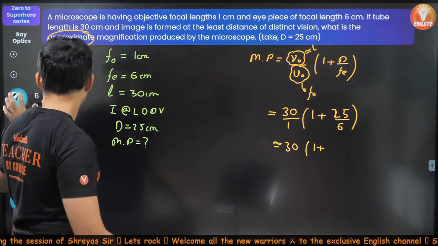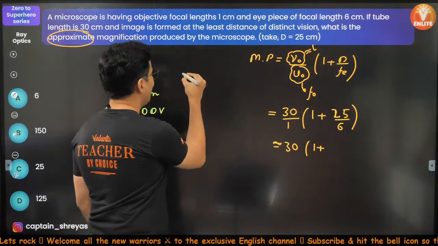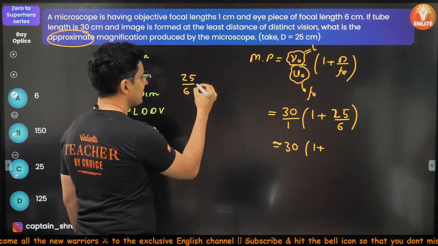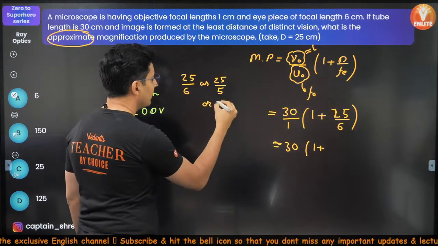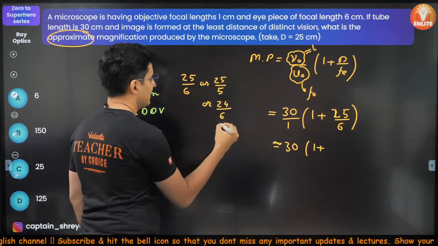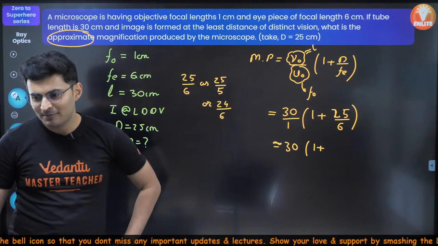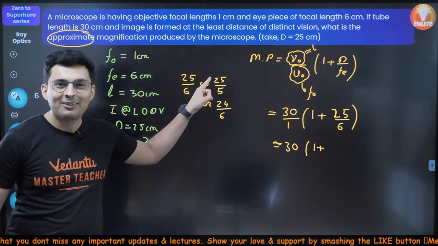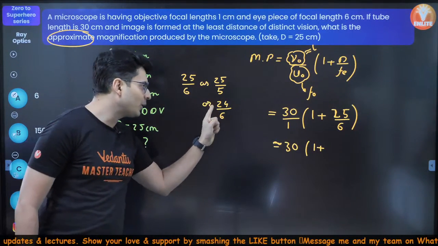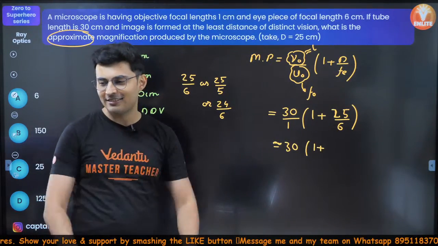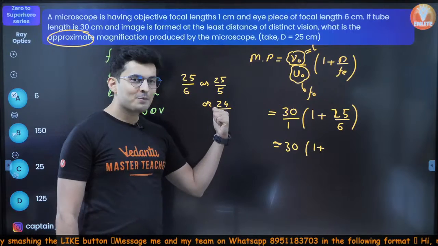I'll teach you one trick, a very, very important thing which you will learn today. Should I approximate 25 by 6 as 25 by 5 or 24 by 6? Which is a better one? This is a catch. Many people will get stuck over here. 25 by 5 or 24 by 6? Come on, let's see who can get this correct. Many students will get confused.